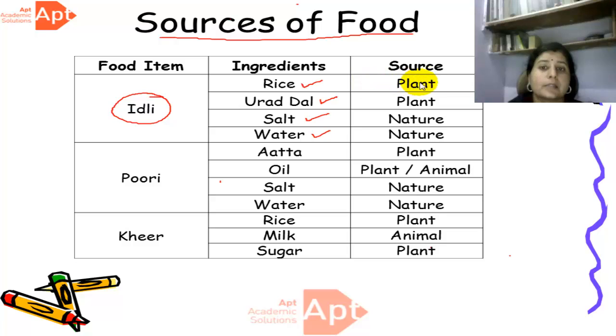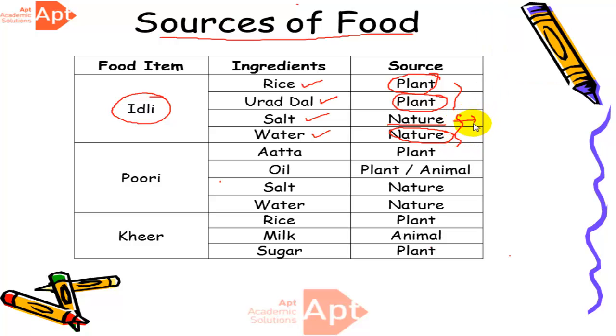Now the source of rice is plant. Similarly, the source of dal is also plant. But the source of salt is nature. And similarly, the source of water is also nature. So to cook a dish like idli, we need ingredients from plant and nature. Now salt is an ingredient which we get from seawater, right? And as you all know, water is a natural source.